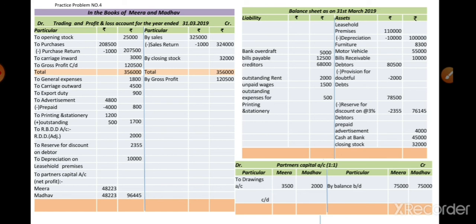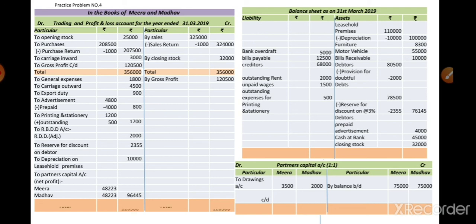We get the credit balance, that is net profit, 96,445. As per the partnership agreement of Mira and Madhav, we distribute that profit in equal ratio. Student, in this problem the profit sharing ratio is silent, it means nothing is given related to the profit and loss sharing ratio. So here we assume that it is equal. So equally we distribute the net profit amount.